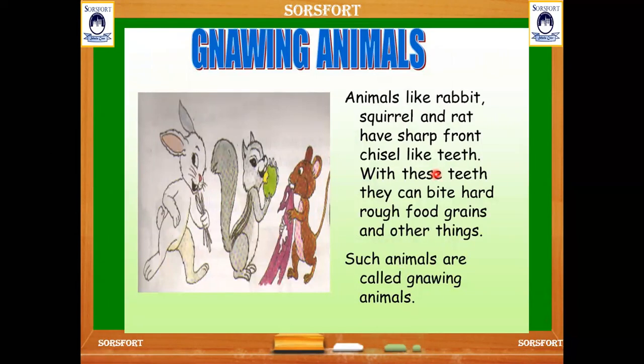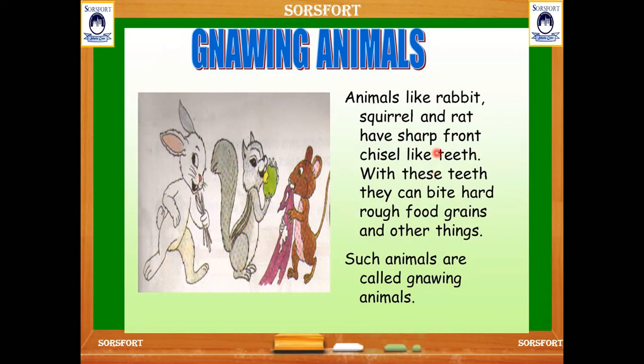And some of the animals like rabbit, squirrel, rat have sharp, chisel-like front teeth. We can see that rabbits and squirrels have long and sharp front teeth, which help them to bite their food into fine pieces. These animals bite their food repeatedly. They chew for a longer time. This process we call gnawing the food.